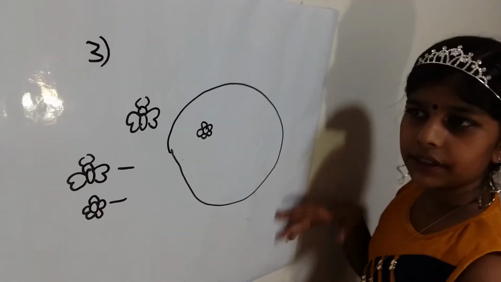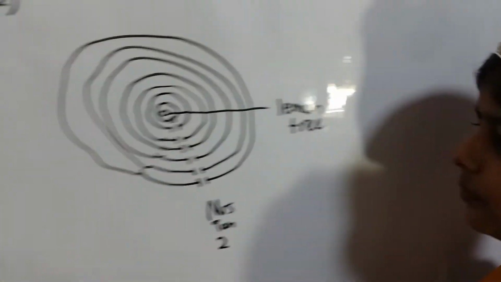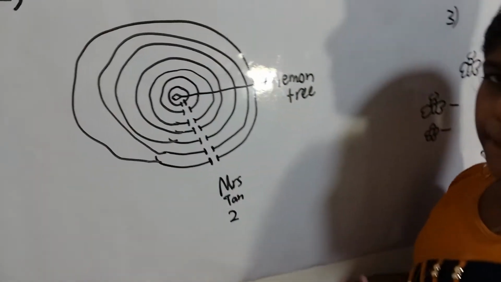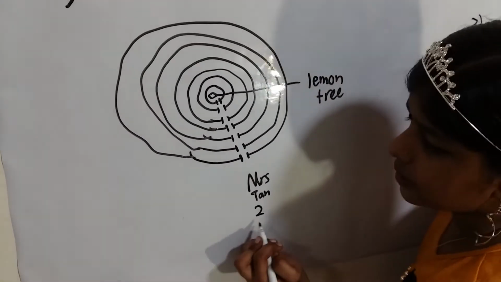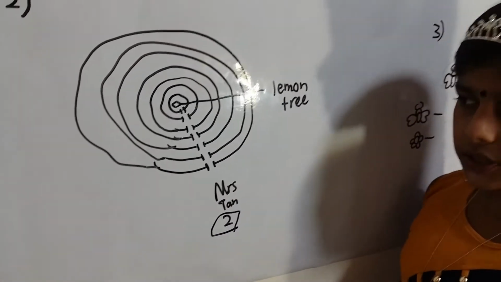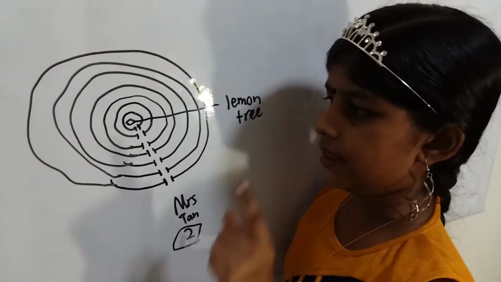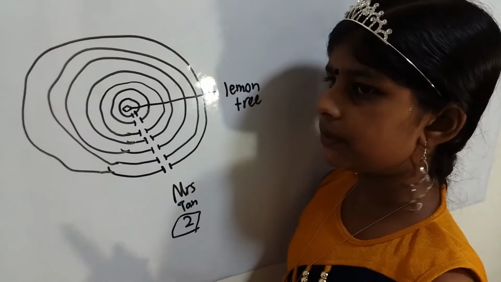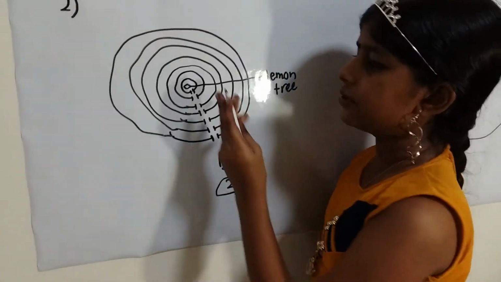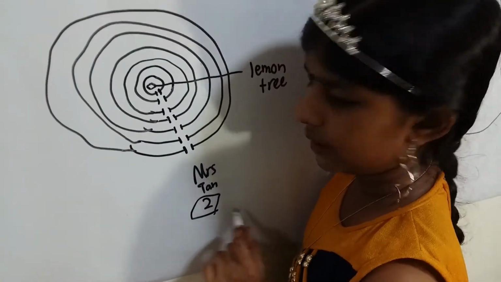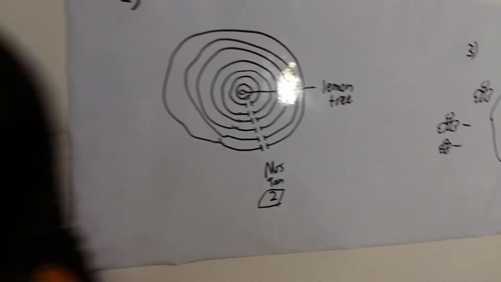Okay, so now you can think of the answer for this question, and in the meantime, I will explain the other question, question number 2. So over here we have question number 2. Okay, so now have you found the answer? If you did, okay. So if you say the answer is 2, then well, you are correct. The answer is 2. Because either way, when you give 2 lemons, half of the lemons is basically just 1. And then if you give it to the security guard, he will have to give 1 back to her. So the 1 is the half. So that means in the end, she'll do that for all the security guards, and then in the end, she'll have 2. Okay, so I hope you've understood this question.